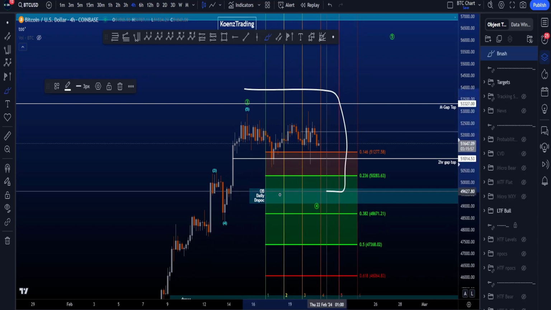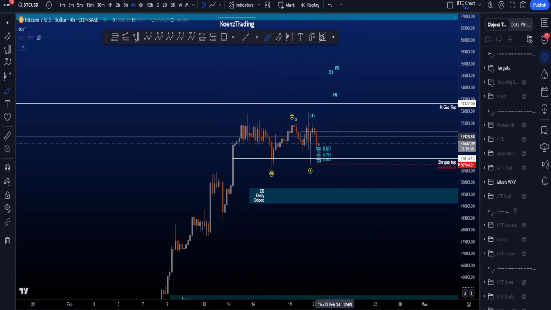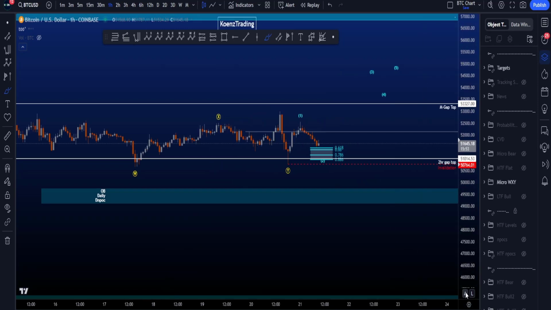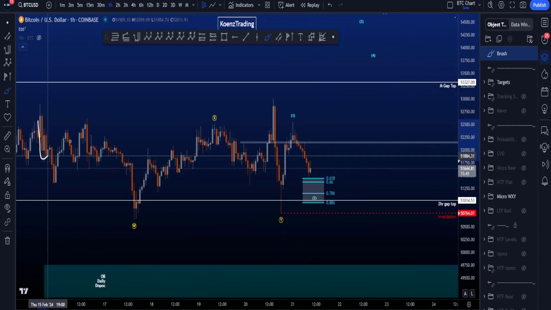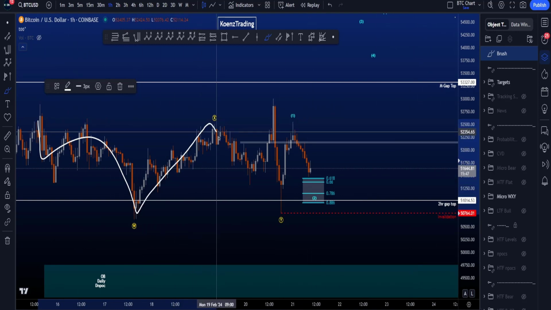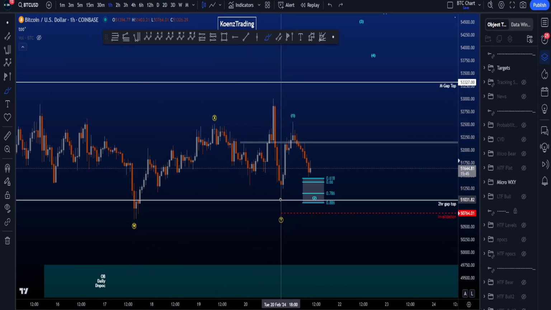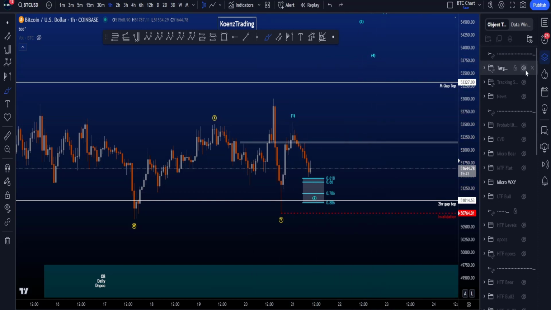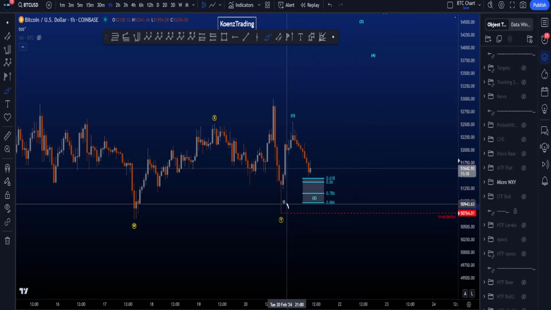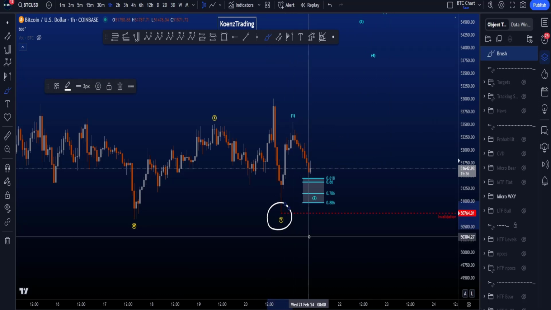If we then zoom into this wave 4 structure here, then the bullish scenario is that we have a finished WXY sideways double combo. Zigzag in W, corrective X, and then a flat structure in a wave Y, looking for a wave 1, 2, and continuation to the upside. The invalidation for this scenario is if price moves below this low first.